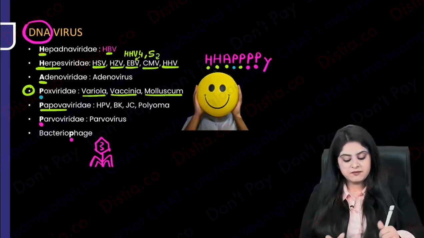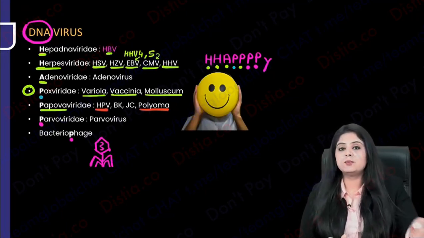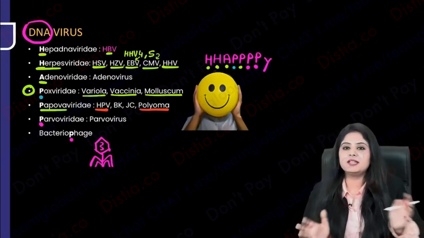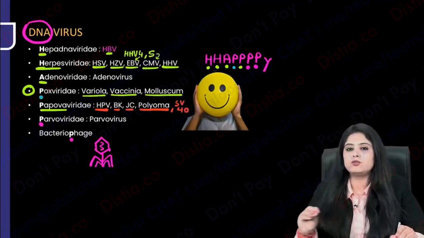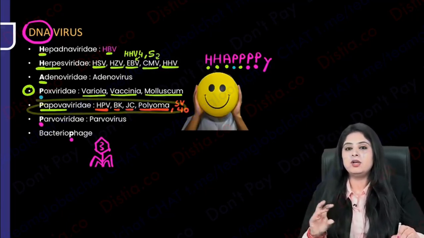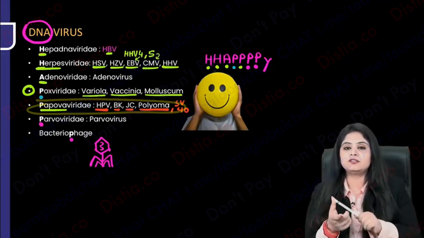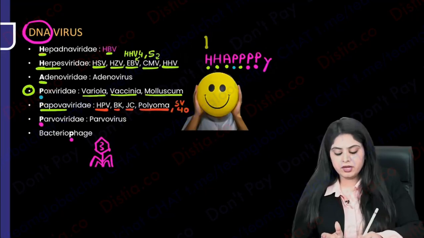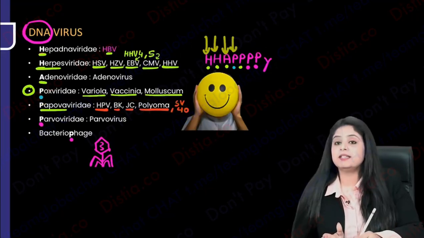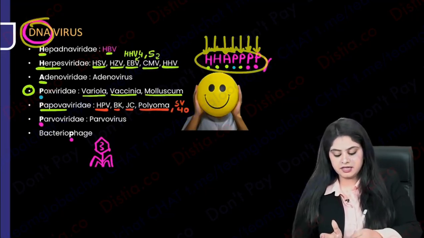So please remember, we have the polyoma virus. We have human papilloma virus. So in Papova, polyoma, papilloma, all the rhyming words will come. We have BK virus, JC virus. Now we have another very important one, that is SV40. So all these short forms, and papilloma, polyoma, and all the rhyming things are coming. So papilloma, polyoma, BK, JC, SV, all these short forms, that is Papovaviridae. That completes our happy mnemonic. A quick review: Hepadna, herpes, adeno. Then there is parvo, bacteriophage, papova and pox. That makes us happy. That is the DNA viruses.